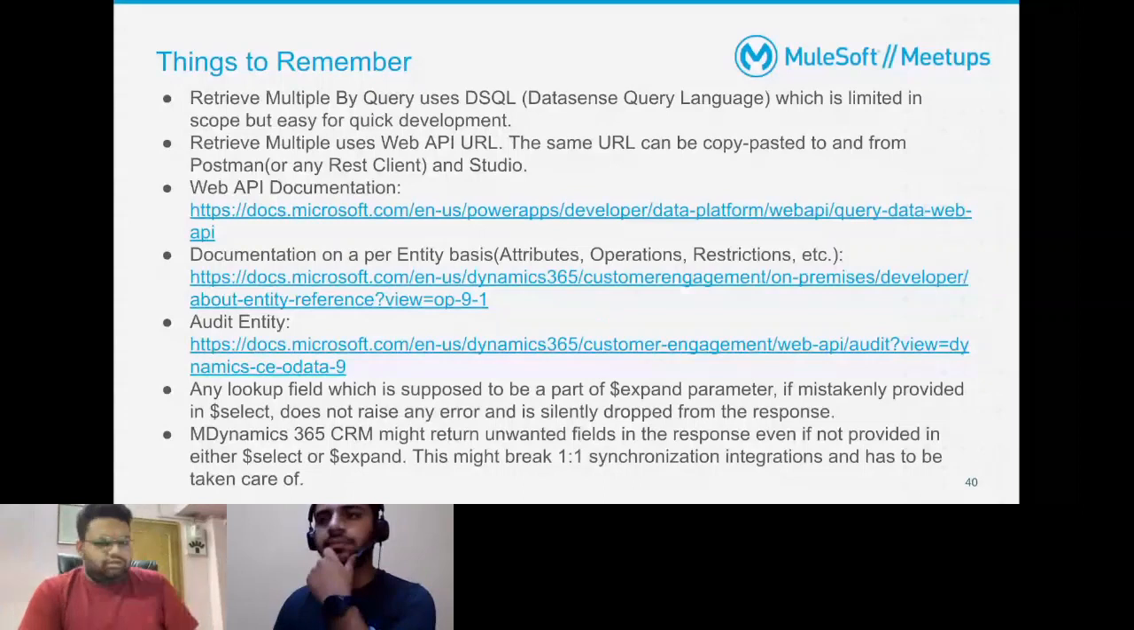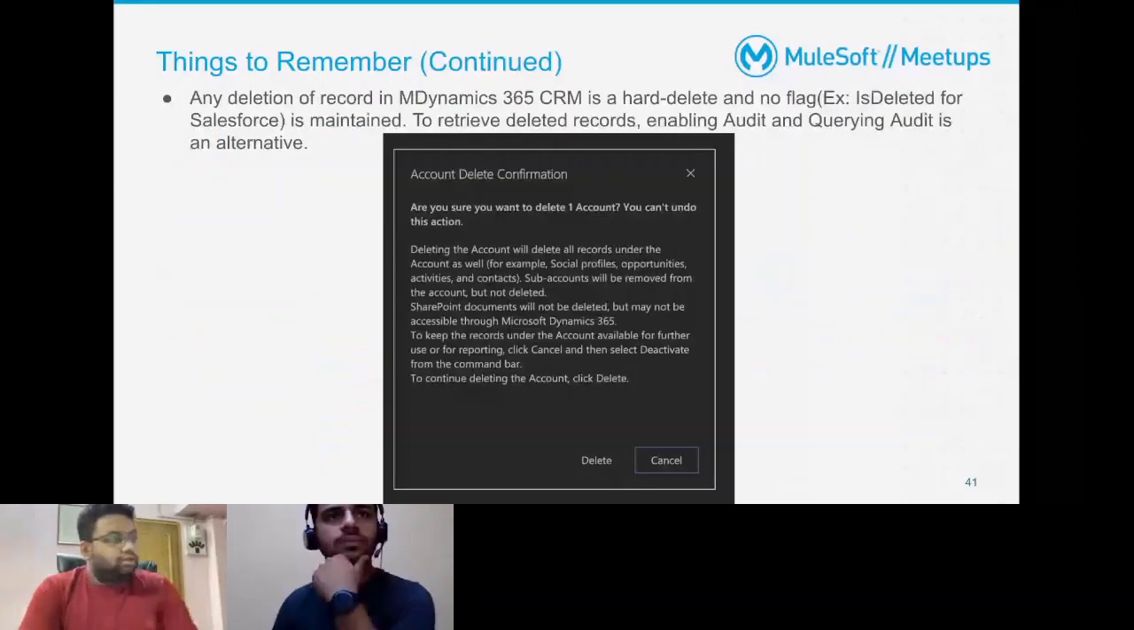Now, why do we need audit? Anything that you delete inside Dynamics is always a hard delete. There's no recycle bin concept. You cannot retrieve the records once deleted. So if you delete a record in Salesforce or in a database, you can probably roll it back. In Salesforce, there's a flag called IsDeleted. You can do a soft delete and then restore from that IsDeleted flag.